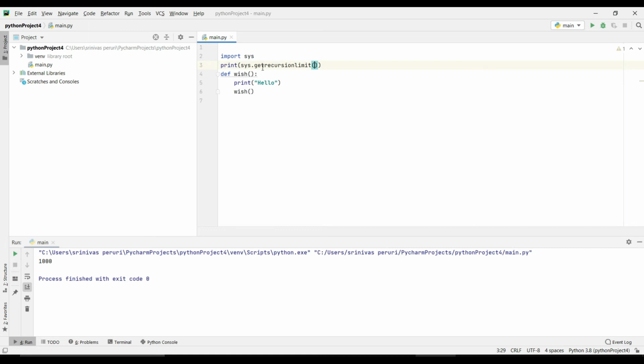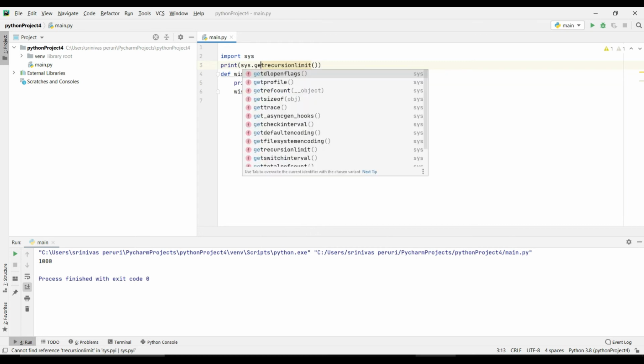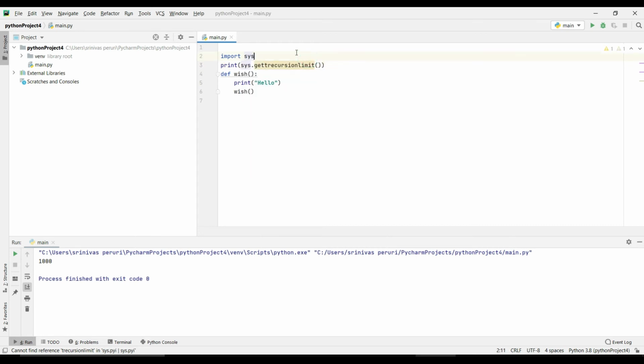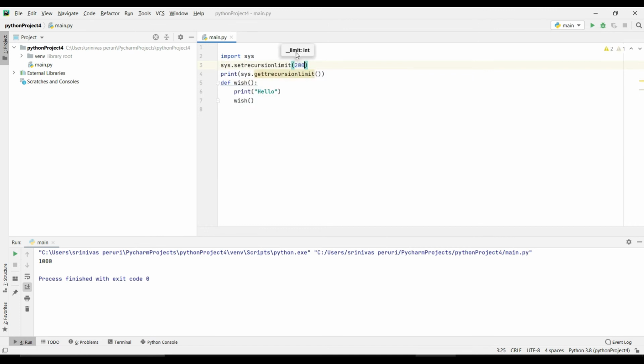But if you want to set the limit, you can use sys.setrecursionlimit as 2000.